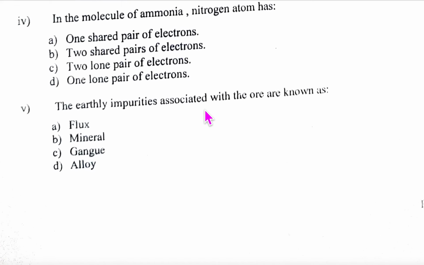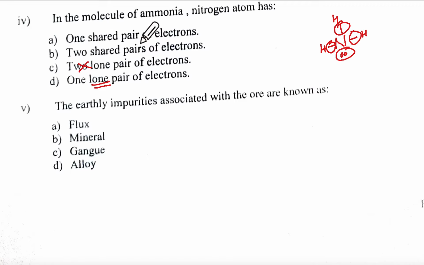wrong marks. Then in a molecule of ammonia, nitrogen atom has one shared pair of electrons, two shared. For this, you put nitrogen like this, and this is the lone pair. Show this. Now, how many shared pairs of electrons are there? 1, 2, 3. So there are three shared pairs and one lone pair. Now, one lone pair is agreeable. They aren't two lone pairs and three shared pairs. So 1 and 2 means not these. So the correct option is D.